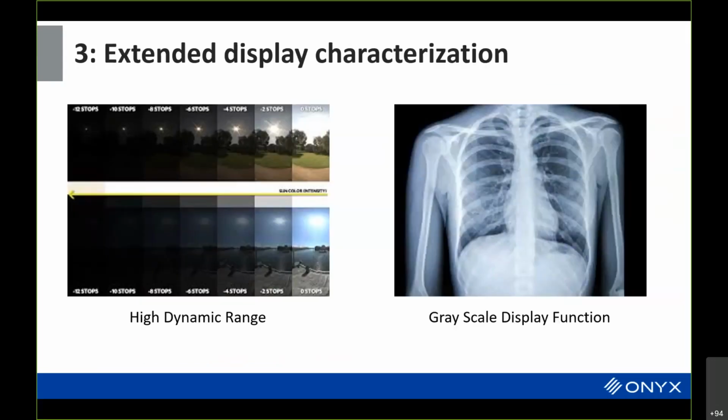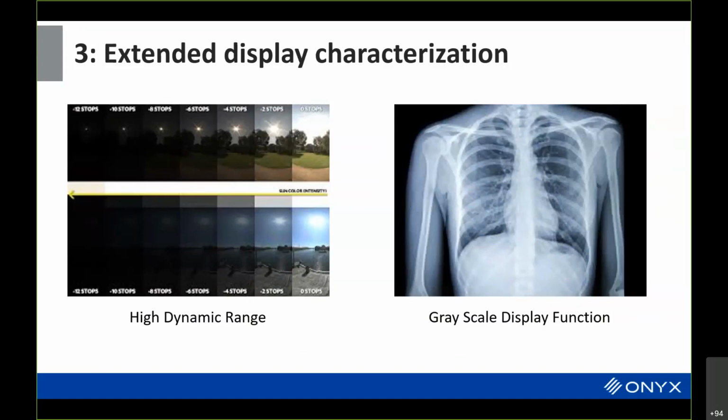We have extended display characterization. You have high dynamic range. I mean, ICC version 4 is somewhat limited in terms of what it can do with high dynamic range images, which is something that's becoming more and more popular with phones that have multiple cameras in them.